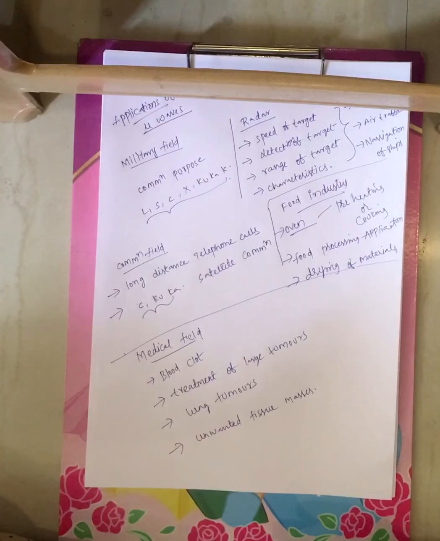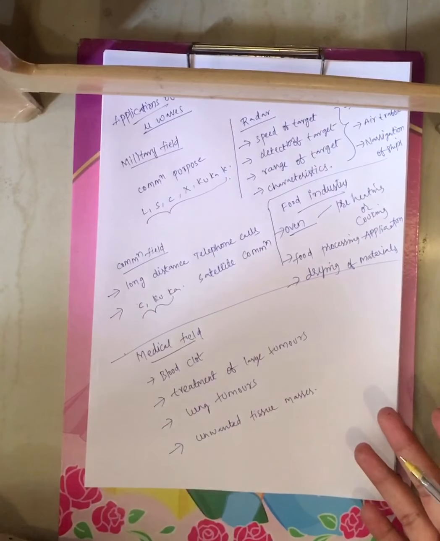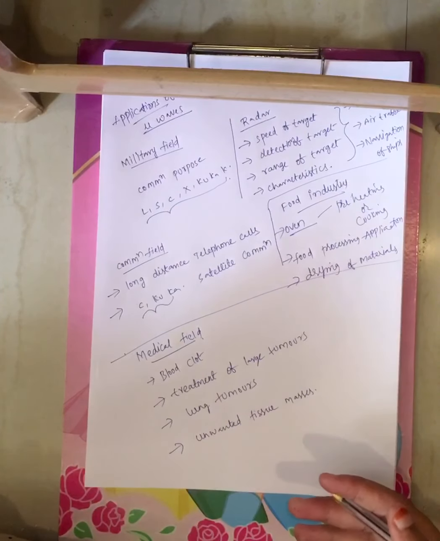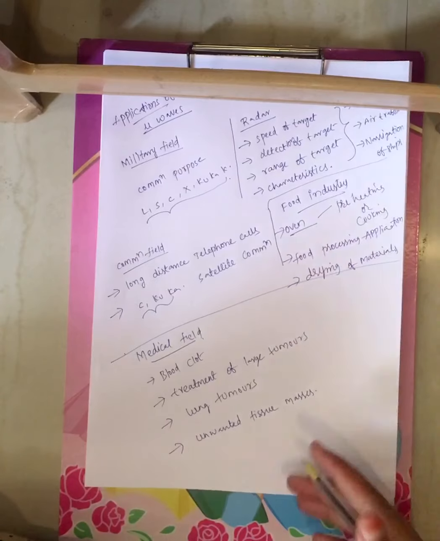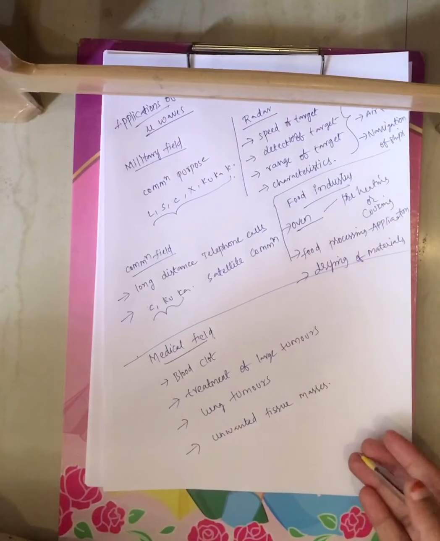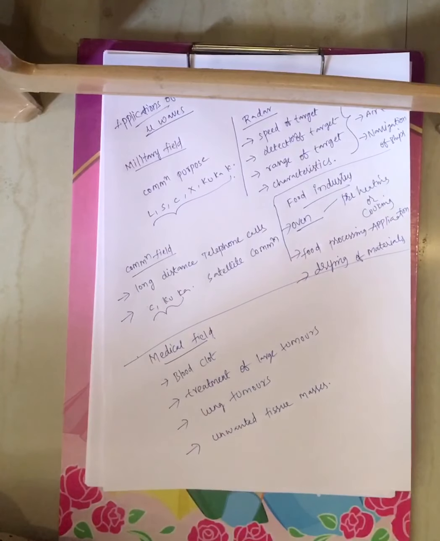Now coming to the food industry, as all of you know, the oven, right? Using that oven you can preheat the food or cook the food, both are possible, and several food processing applications are also possible by using these microwaves. And you can dry materials. If there are any wet materials, you can dry those materials using these microwaves.